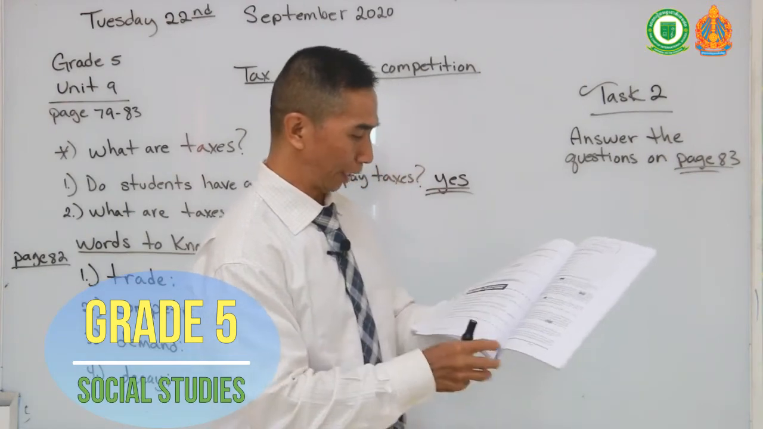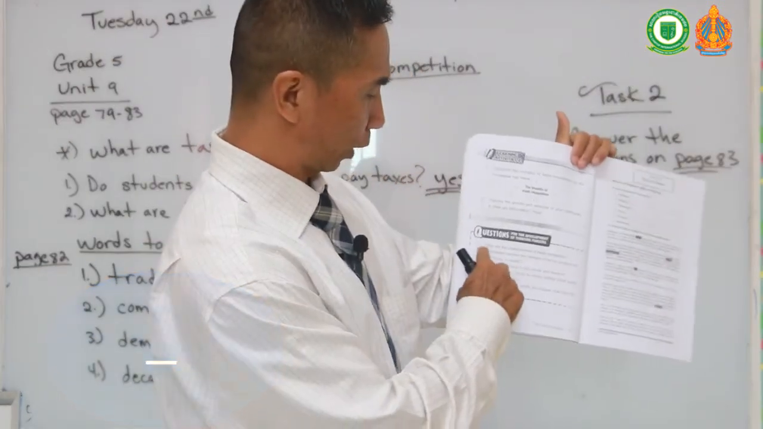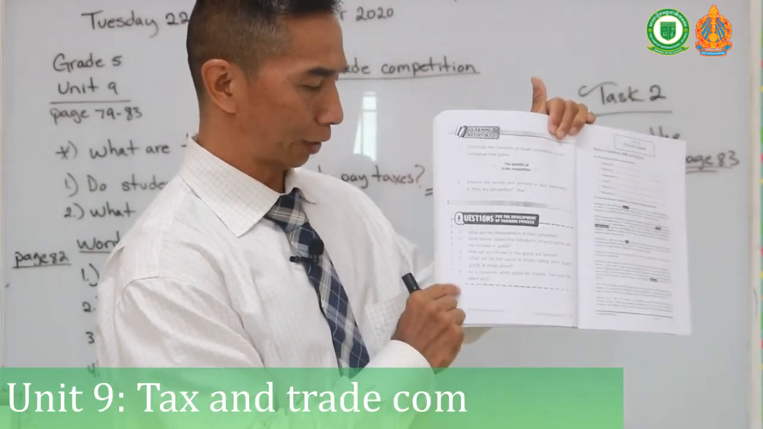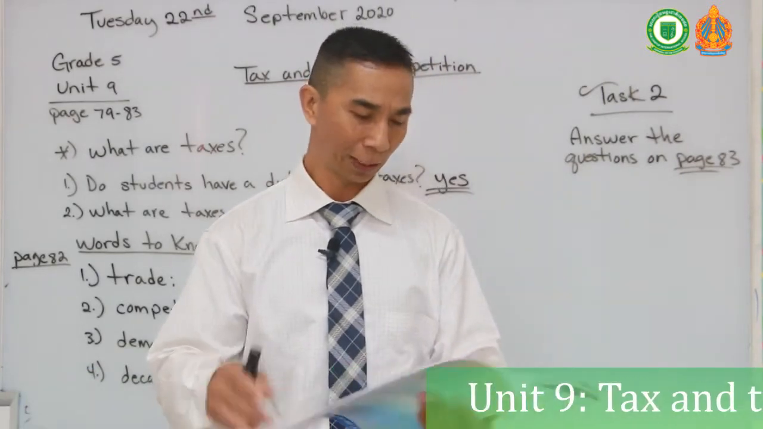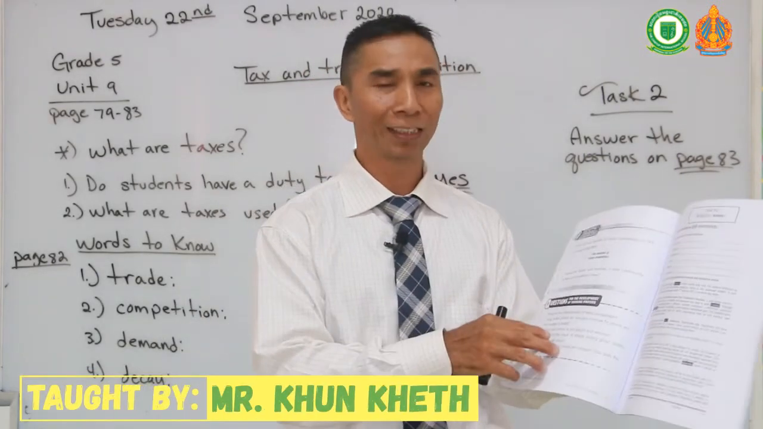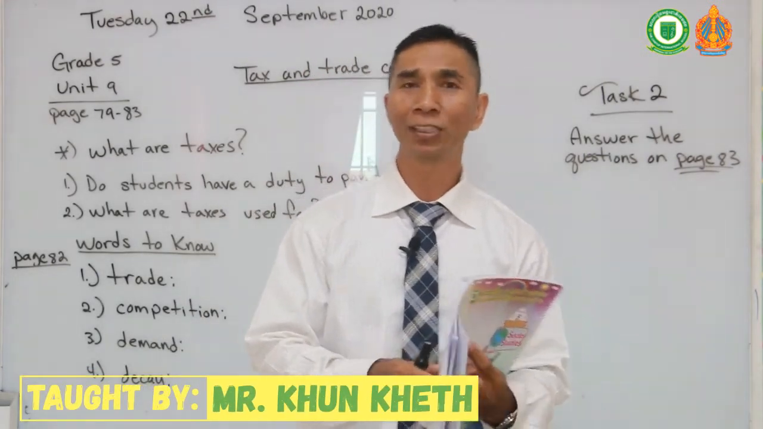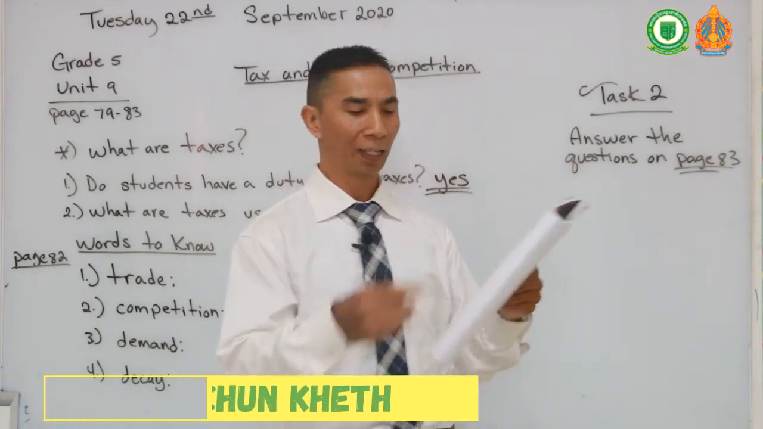On page 83, at the bottom of your book, questions 1 through 5. I want you to answer these questions from 1 to 5. But do not just answer yes or no questions. I want you to explain your answers, okay? So don't just give me a yes or no. I want you to explain why this happened.